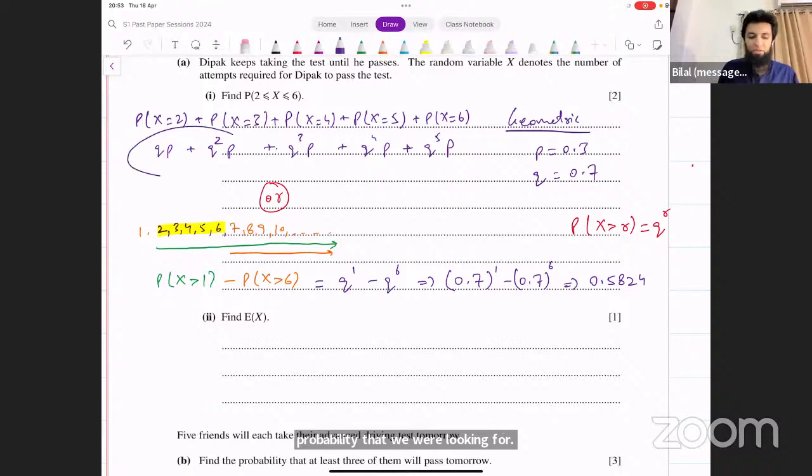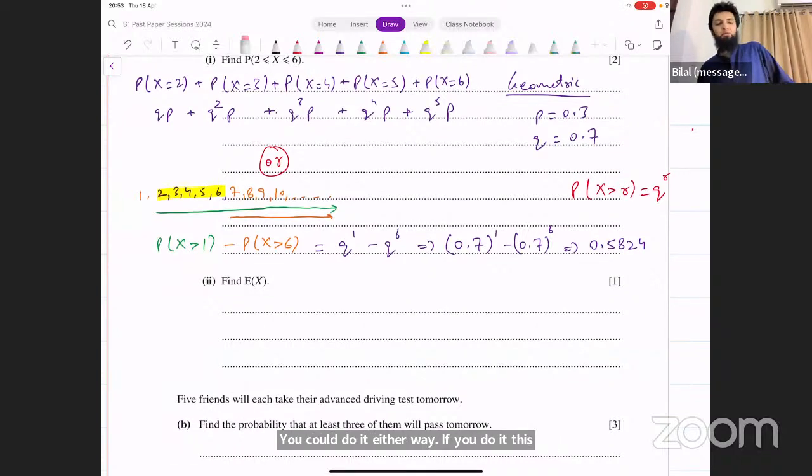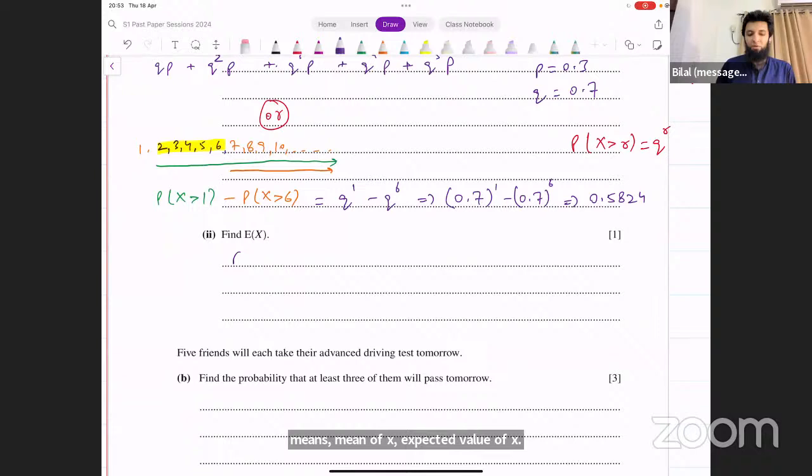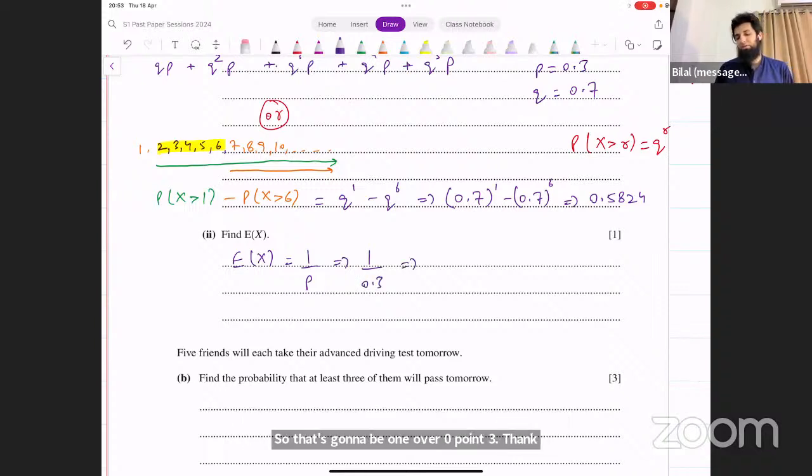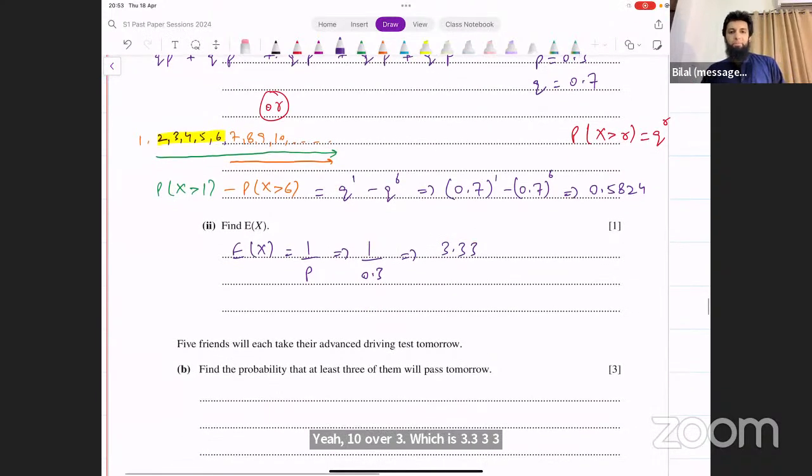You could do it either way. You could do it this way as well, or this way. Both of them work. Okay, now it says find expected value of x. That means mean of x, expected value of x. What's the expected value of x for a geometric distribution? It's given in the formula sheet as well. Expected value of x for a geometric distribution is given by 1 over p. So that's going to be 1 over 0.3. It's going to be 3.33 something, I think. Yeah, 10 over 3, which is 3.33333.